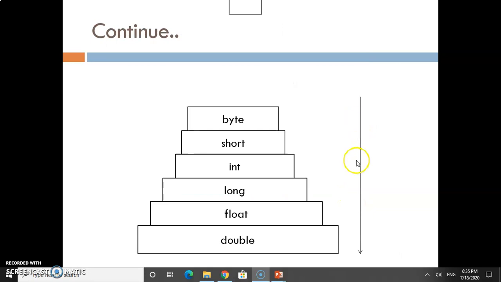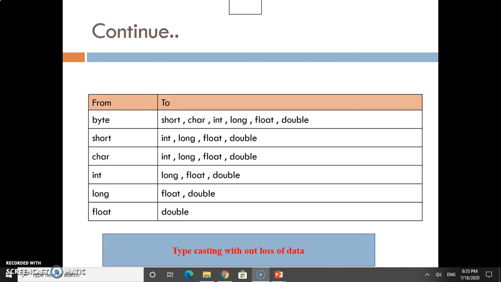You can see here the flow chart or hierarchical structure: from byte to short, short to integer, then long, float and double. This is how the process goes from smaller data type to larger data type. This is the hierarchical structure of how the data type is converted from one to another. Byte can be converted into short, char, int, long, float, double, and similarly for the other data types.